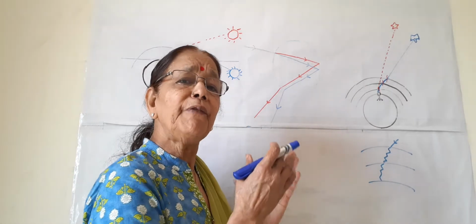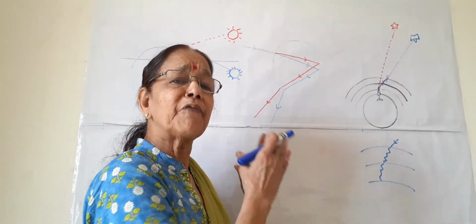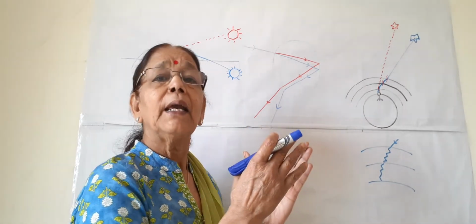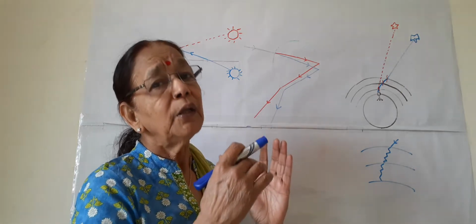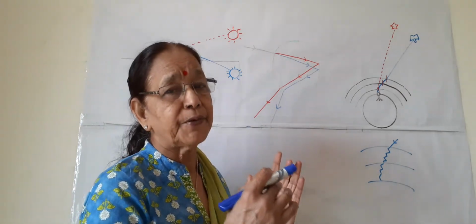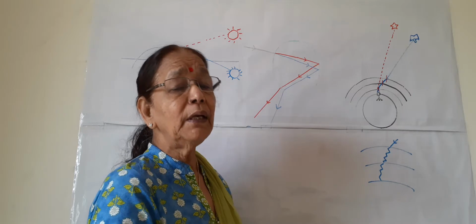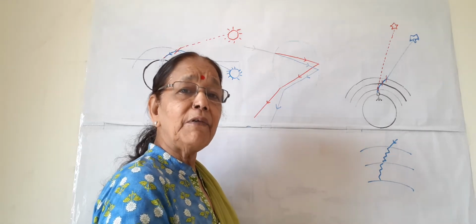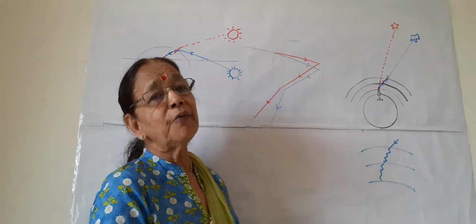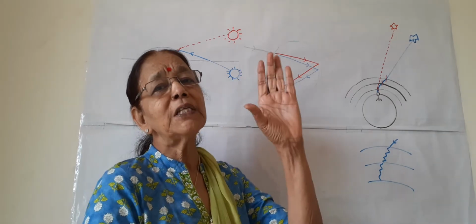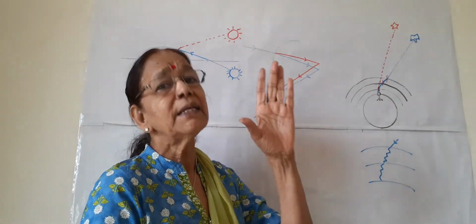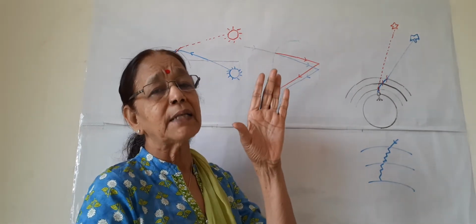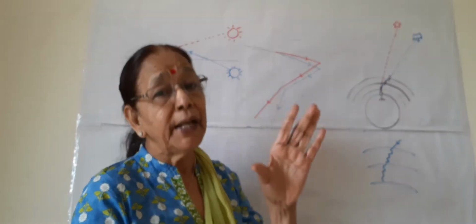Like if a light ray travels from air to glass, it will bend towards the normal, it will refract. And the other phenomenon, dispersion, we have learned, and by the dispersion of white light a beautiful spectrum of 7 colors is made, and these colors are the colors of a rainbow.